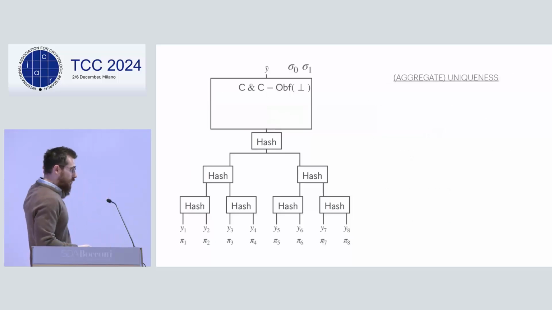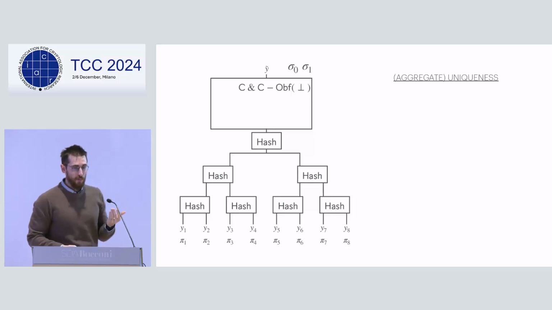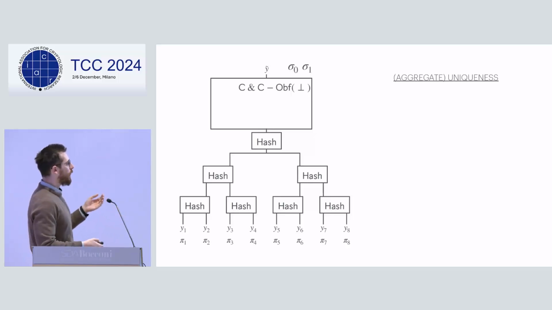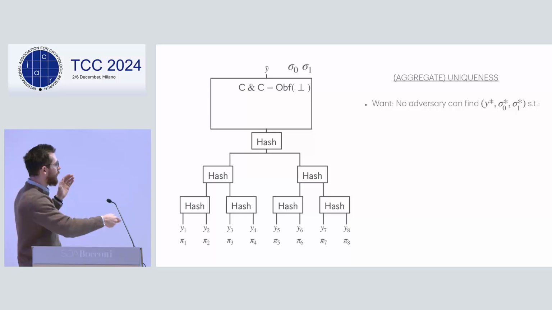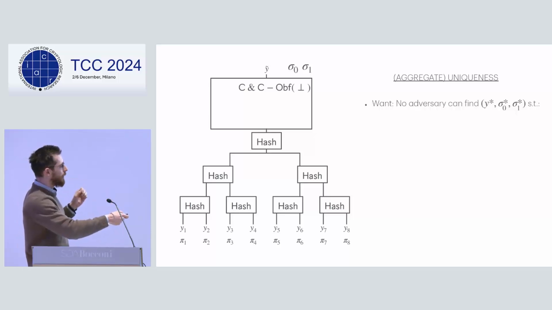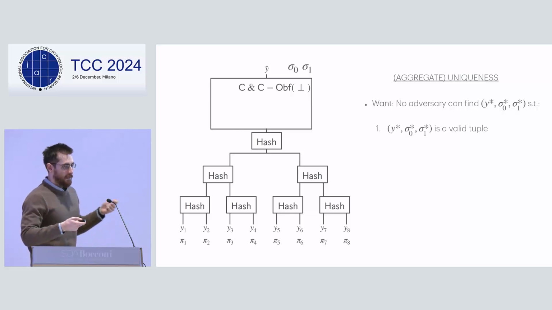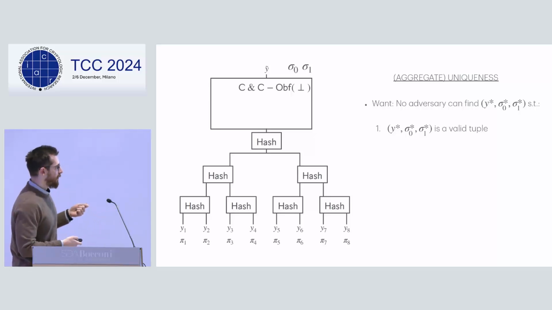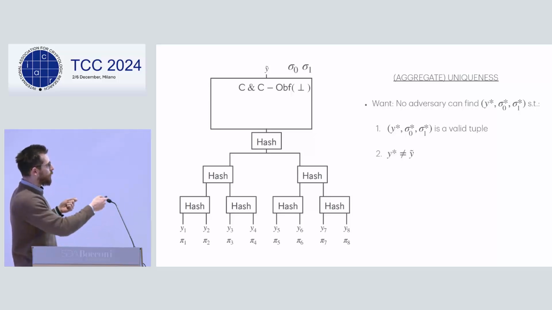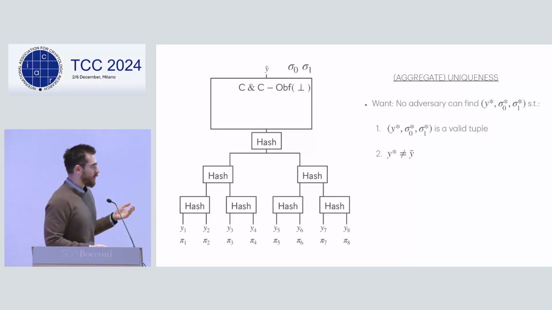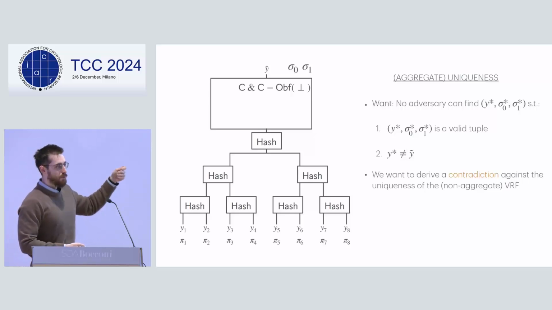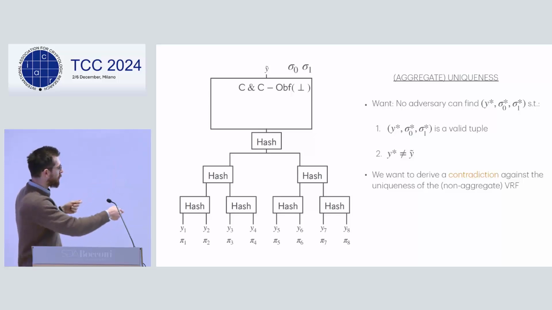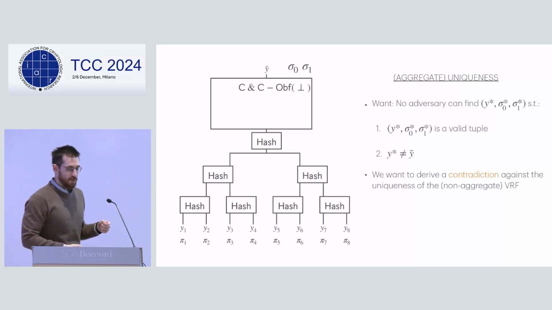This is our construction. And now we want to prove the other property, which is the aggregate version of uniqueness. So what we want is that now, given an honestly computed aggregate, there is no adversary that can find a y star, sigma 1 star, and sigma 0 star, such that it is a valid tuple. So the two batch arguments verify against y star, and furthermore, y star is not equal to y tilde. So we don't want that. And the way we are going to prove it is by deriving a contradiction against the uniqueness of the original verifiable random function. So one of these. Okay, so let's see how we do it.